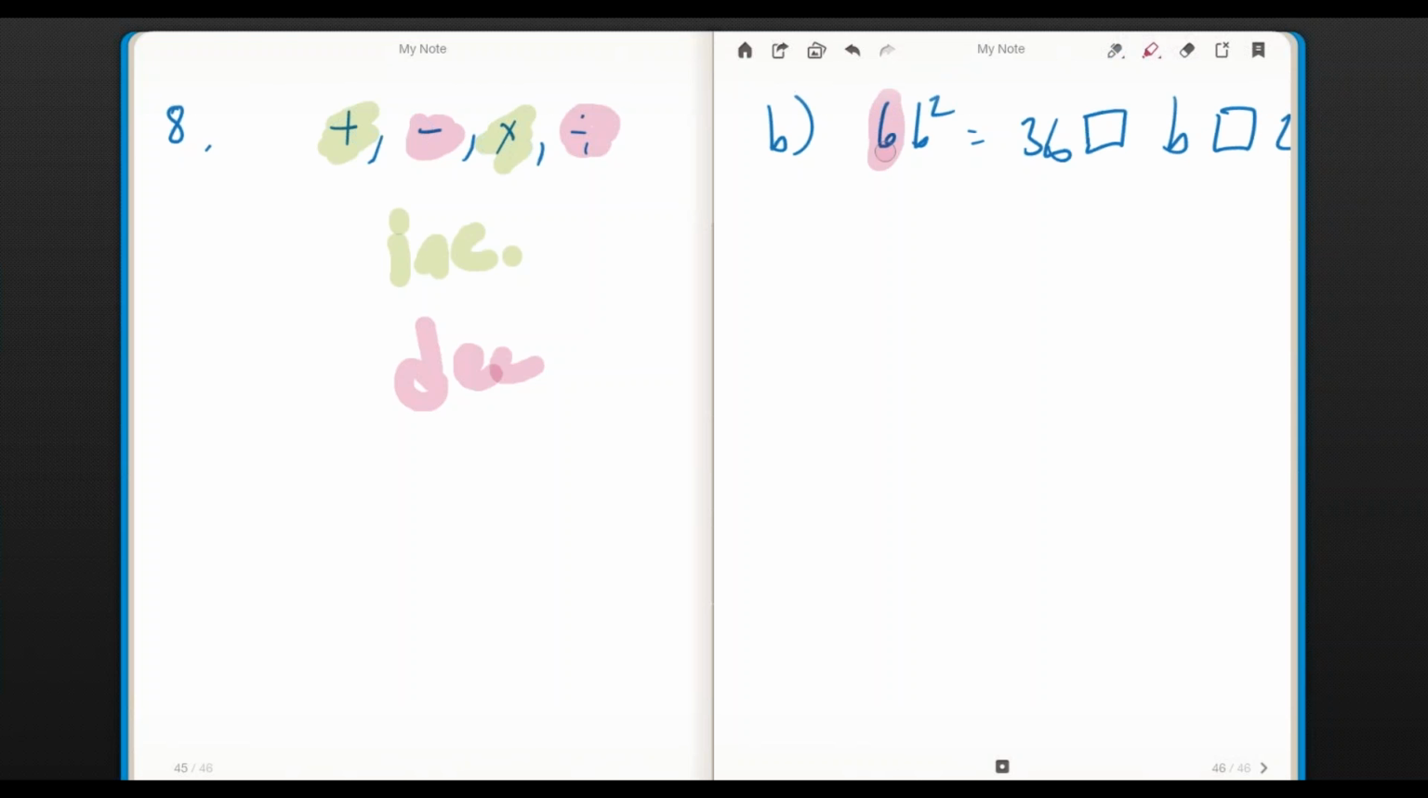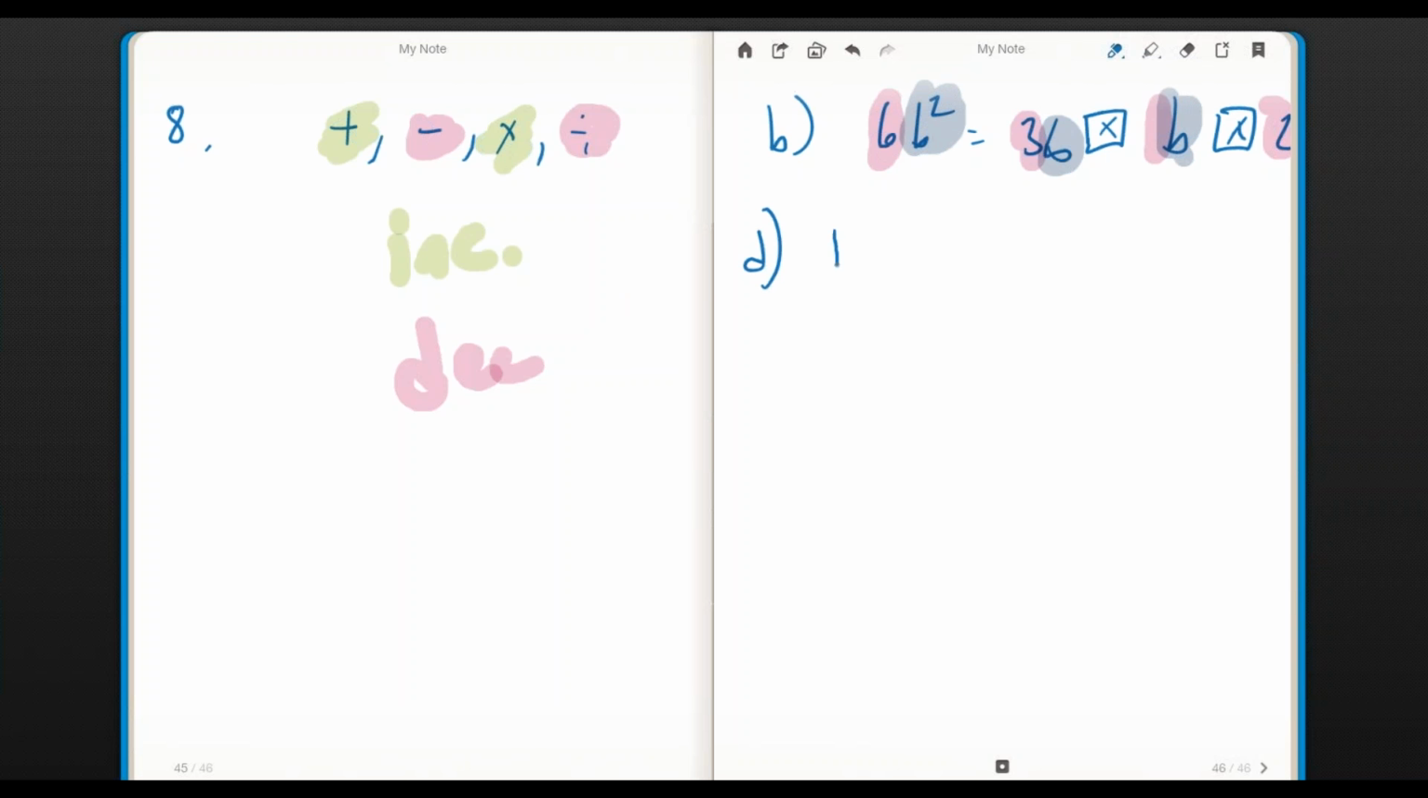Well, in order to get 6 out of 3 and 1 and 2, I had to multiply. And then check that and make sure it makes sense. B times b is b squared, so that works out just fine.